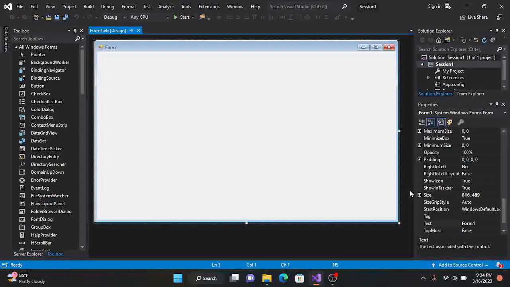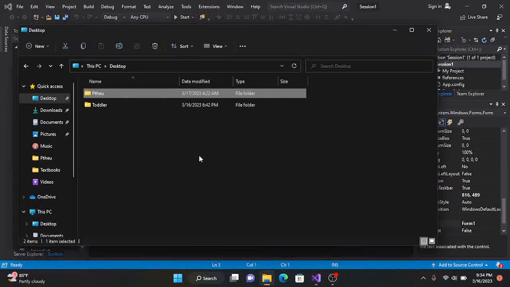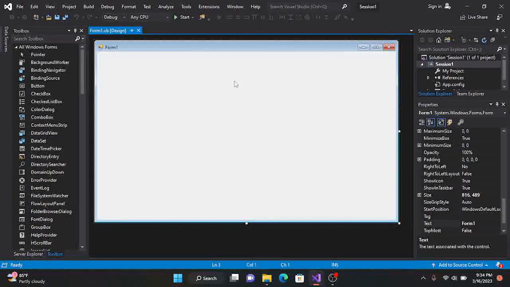So when you open your Visual Studio using Visual Basic, this is what you're supposed to see. A window like this with Form1 on top of it. Now if you take a good look at this form, it actually looks like the folders we've been opening on our desktop. If you look over here, we have the minimize, maximize, and the close, and then we have the other buttons and other links over here. The same thing applies to our Windows form app. You can see we have the minimize, and then we have this whole space for doing our things. So you can see that we are actually creating a desktop app on Windows.